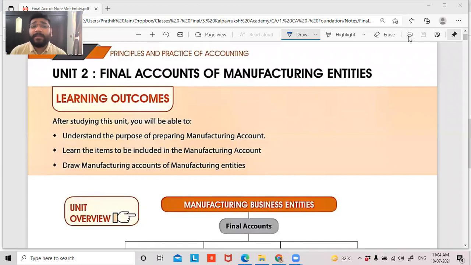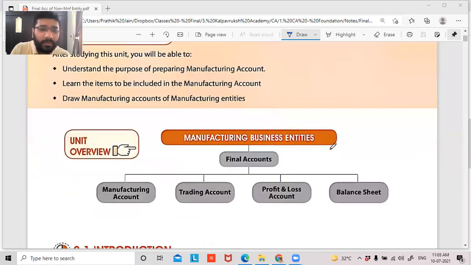So guys, today we are starting a new topic in the CA Foundation, and that is called final accounts of manufacturing entities. So guys, this is a very small and sweet concept of the final accounts series, and we'll be completing this topic mostly by today. If not, probably we need one more session, right? So let's go forward guys.